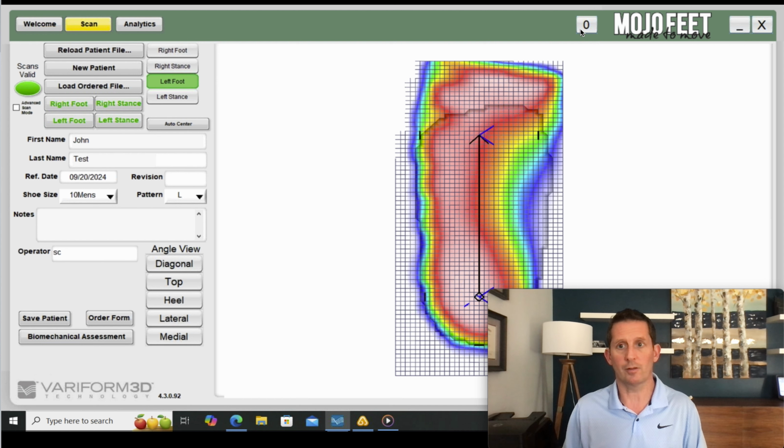They won't be lost. They'll queue up. In that queue, that 1 will become a 2 or a 3 or a 4 until you get connected to the internet, and our system will pull it down, and this number will go back to a 0, as it just did. So you saw that order sent, right? So, summary: you want this number sitting at 0. That means you have 0 orders waiting to be sent to MojoFeet. If you have a number there, you're likely not connected to the internet.